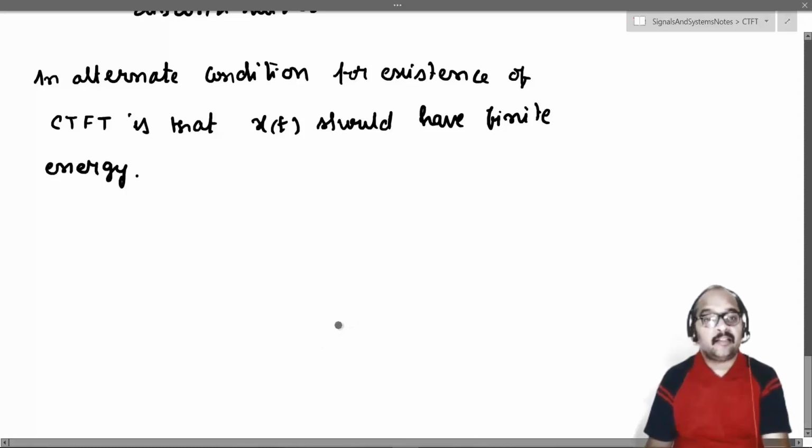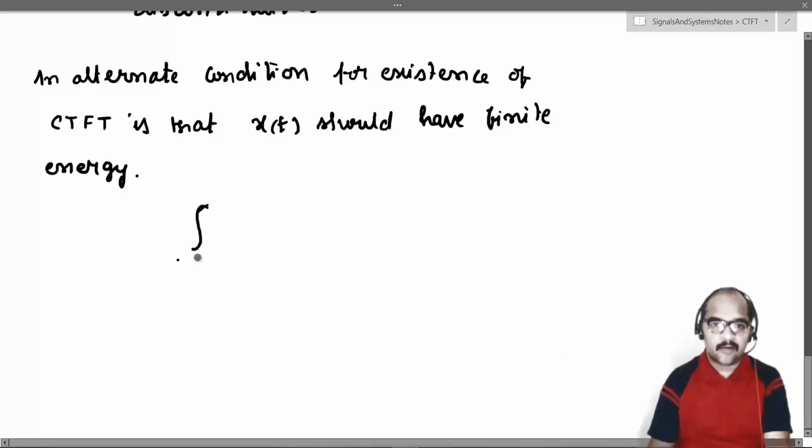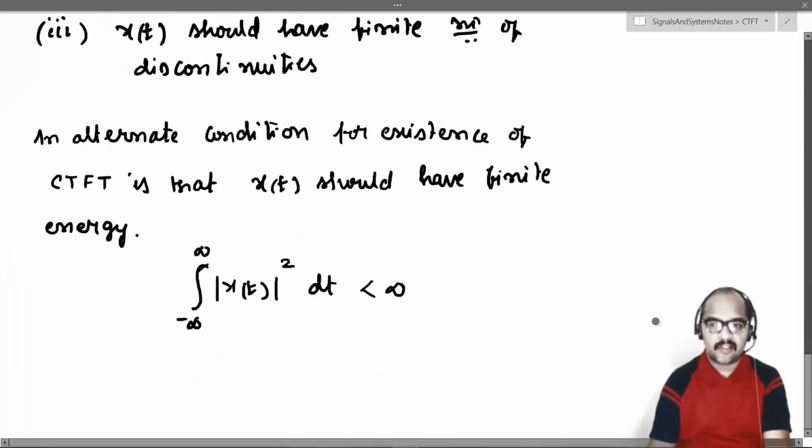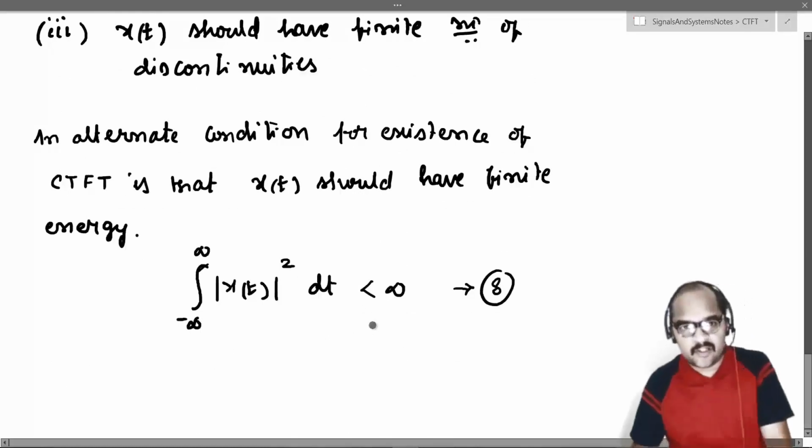An alternate condition is that the signal x of t should have finite energy. Means what? Integral from minus infinity to infinity of modulus of x of t whole square dt should be less than infinity. We call this equation 8, just for reference.